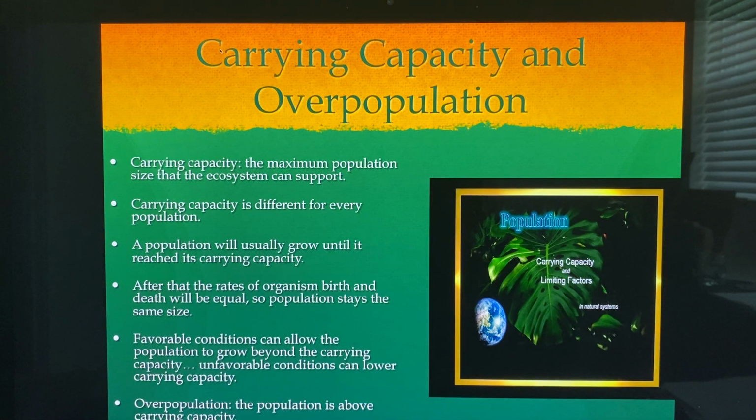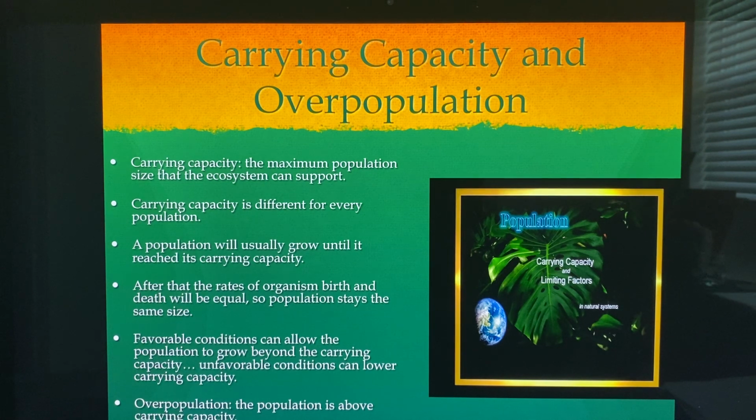Carrying capacity and overpopulation. Carrying capacity, what is that? Carrying capacity is the maximum population size that an ecosystem can support. So that's the maximum that population, after that goes over that population, it can't support anymore and the population will start dying, right? Carrying capacity is different for every population.